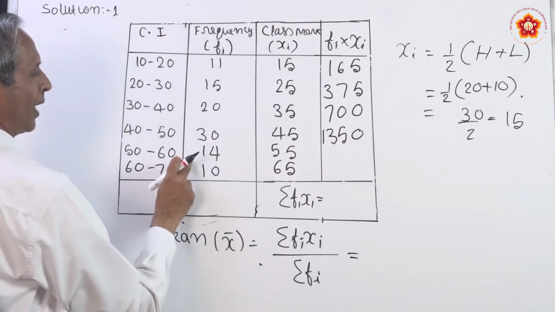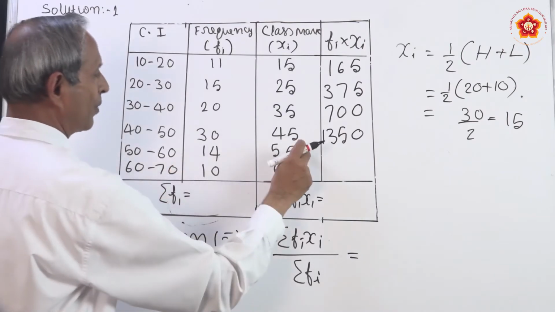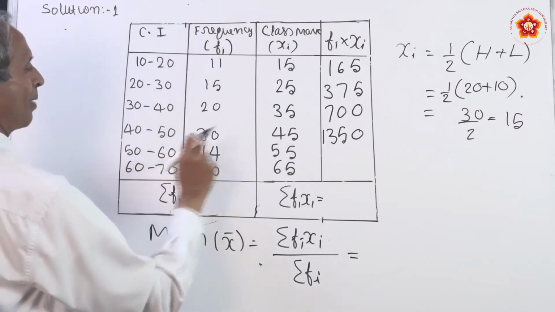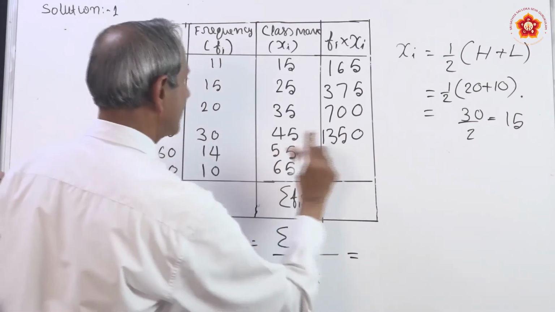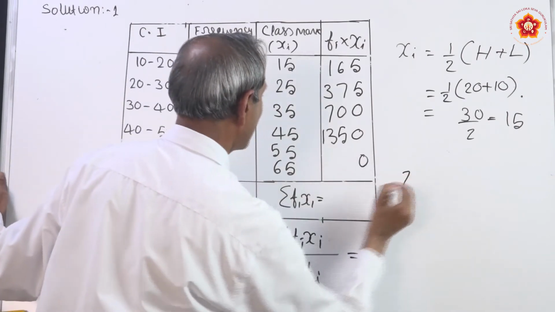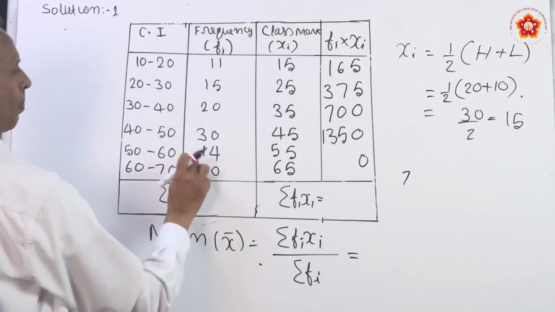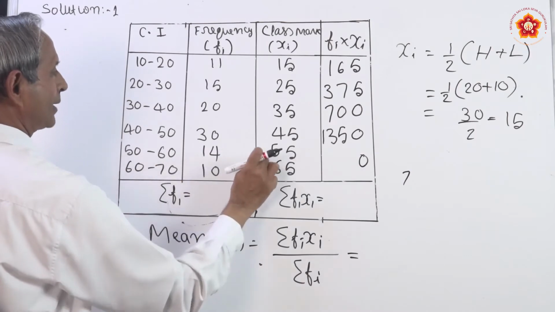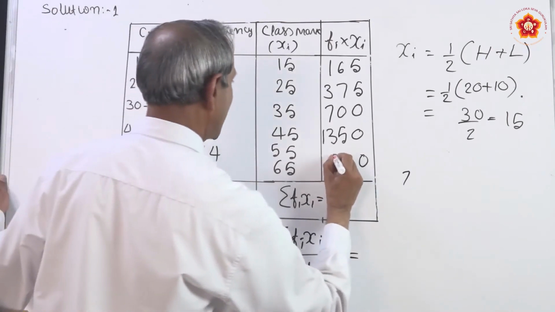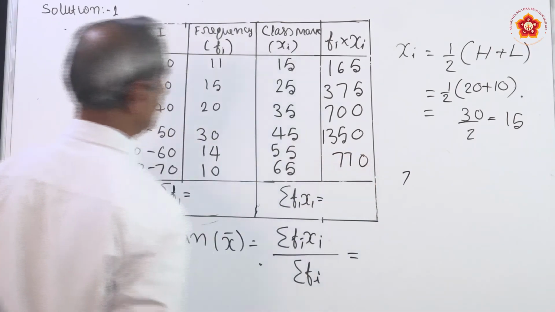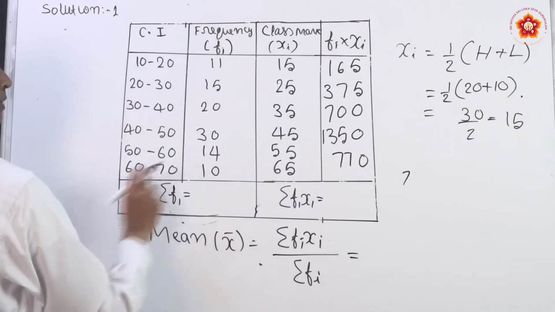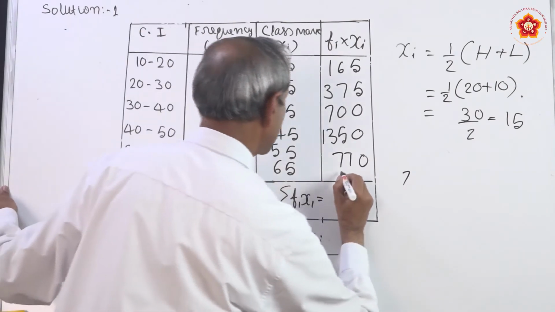Next, you have to multiply 14 and 55. Let us multiply by 14, 14 5 the 70, 0, 7 carry. Once again 14 5 the 70 plus 7, 77, write 77 here. Then 65 10 times you will get 650, write 650 here.